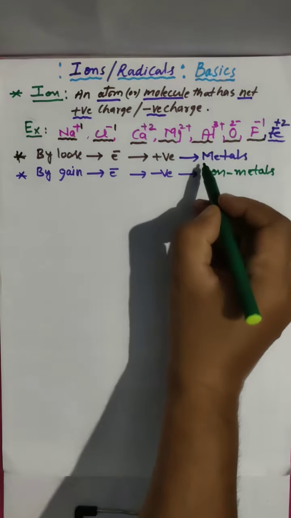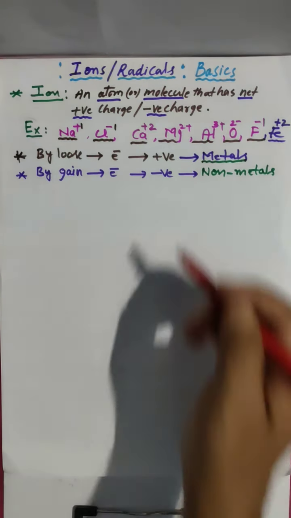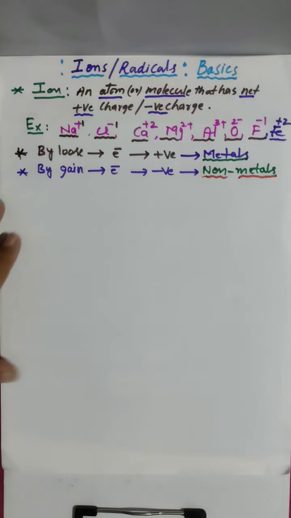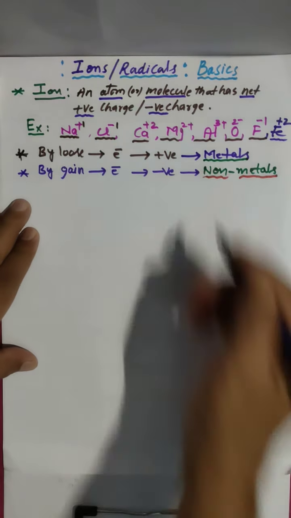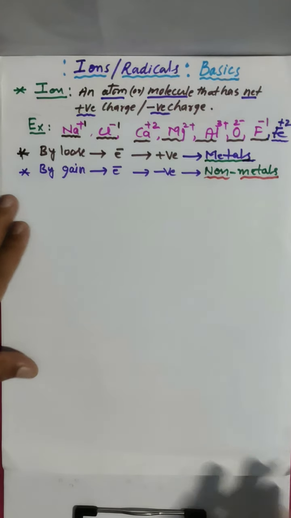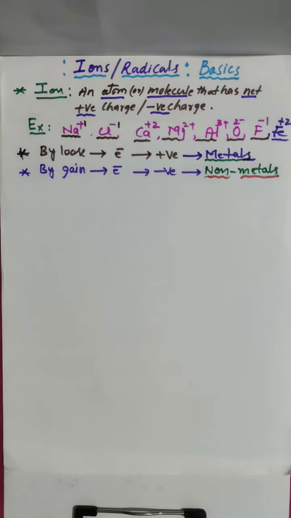So you have to remember: metals are ready to donate, non-metals are ready to accept. This is the general tendency. Like this, we get positive ions and negative ions. So ions are of two types: positive, by losing electrons, and negative, by gaining electrons.